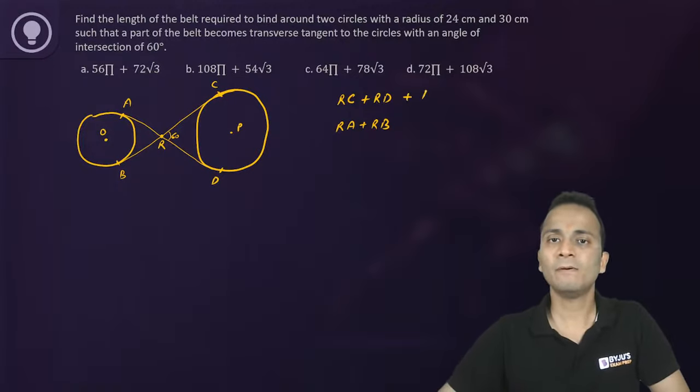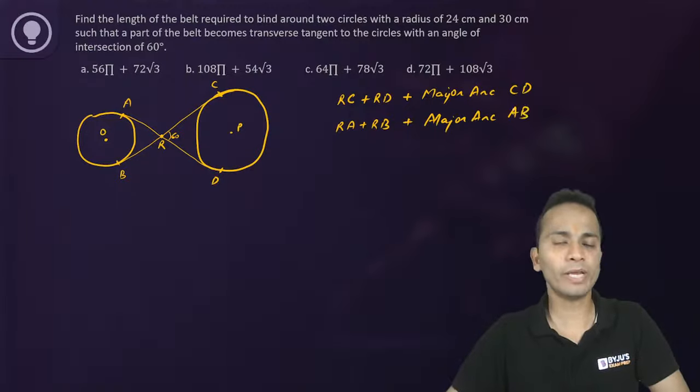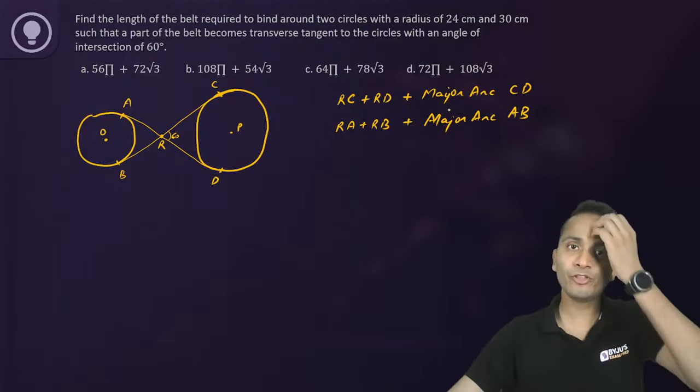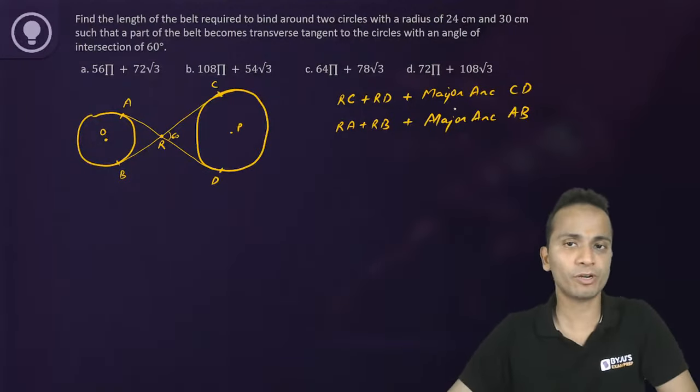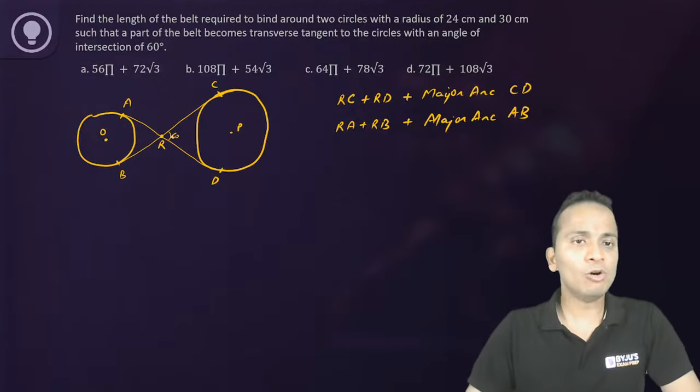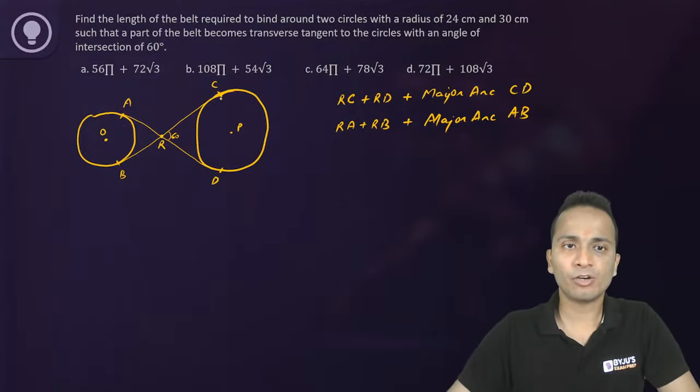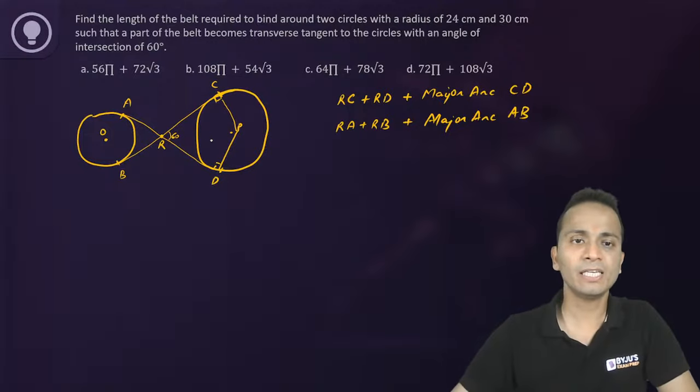So plus major arc CD and plus major arc AB. Okay, so this will be the entire length of the belt that we are looking for. Fine. Now this angle is 60 degrees, that is in front of us. If I join these two with P, they will be 90 degrees. All right, they will be 90 degrees. And let's join CD as well.